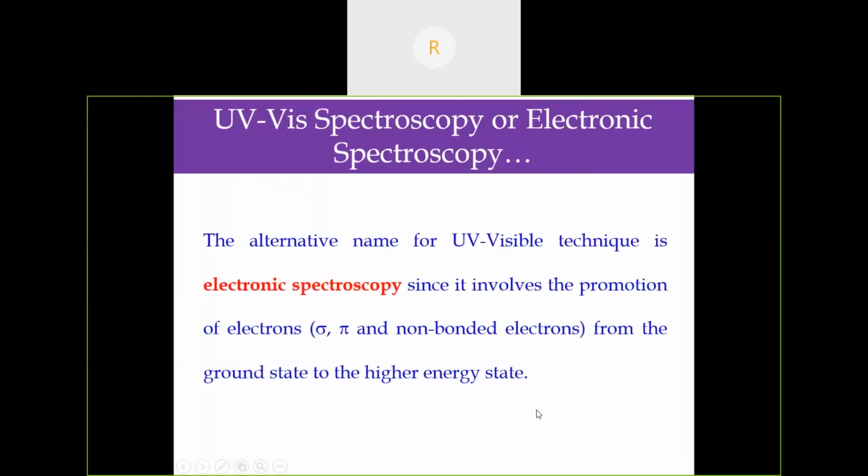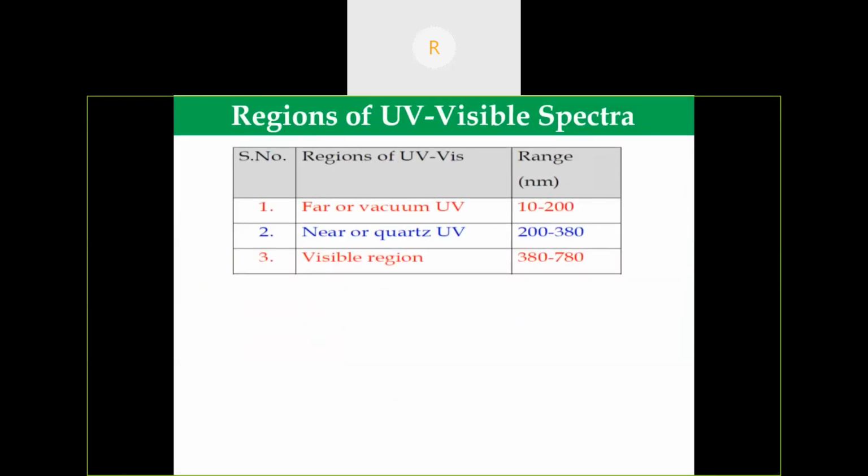Another name of UV visible spectroscopy is electronic spectroscopy, since it involves the promotion of electrons, that is sigma or pi electrons or non-bonded electrons, from the ground state, that is the lowest state, to a higher excited state. The region of UV visible spectroscopy starts from 10 nanometer to 380 nanometer. 10 to 200 nanometer is known as far or vacuum UV, since molecular oxygen absorbs in that region. 200 to 380 nanometer is known as near or quartz UV. The visible region starts from 380 nanometer to 780 nanometer.